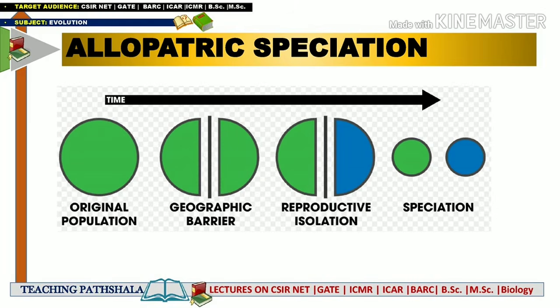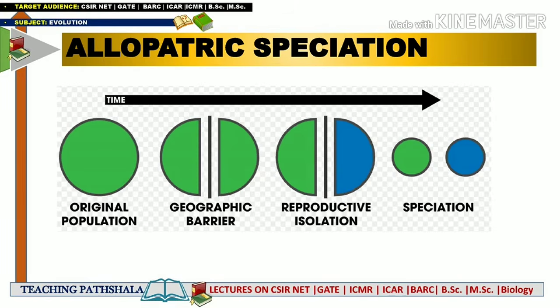So when there was a generation of a geographical barrier, you can see that the population has been divided into equal halves. After some time, after the process of speciation, you can see equal size populations, but obviously one is the previous population and the second one is the new population. So I want to say that whenever there is an occurrence of allopatric speciation, the separated group is mainly of a larger size. It is not a smaller size, it will be a larger size.